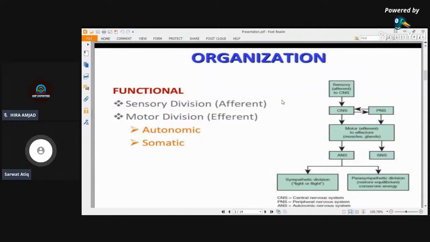So in the flow chart, you can see that the information is carried to the central nervous system through the peripheral nervous system, and then the peripheral nervous system is divided into the autonomic nervous system and somatic nervous system, and then the autonomic nervous system is divided further into sympathetic nervous system and parasympathetic nervous system.